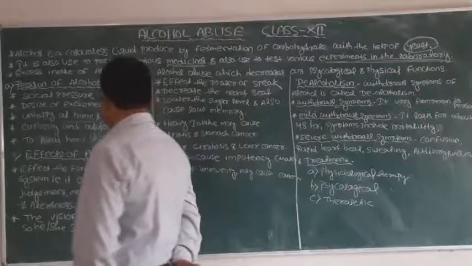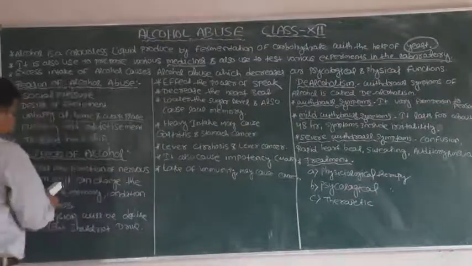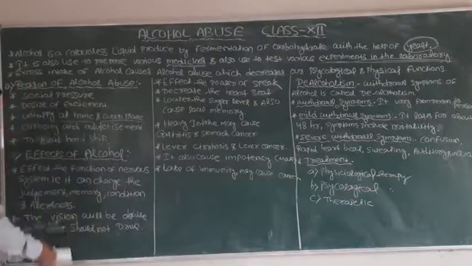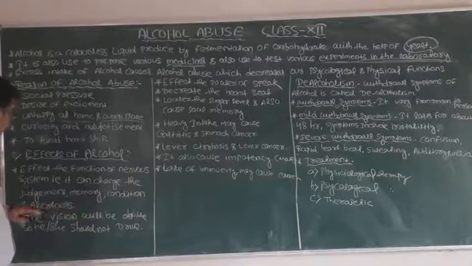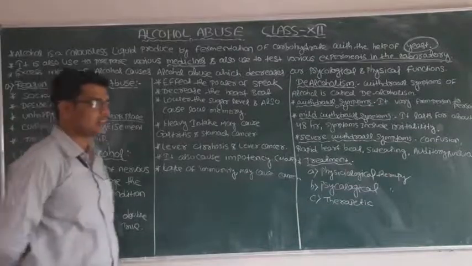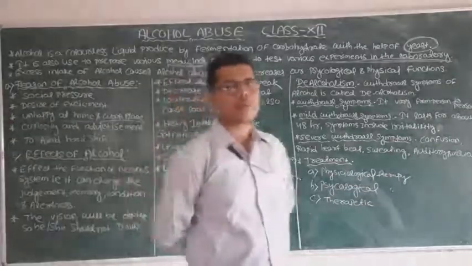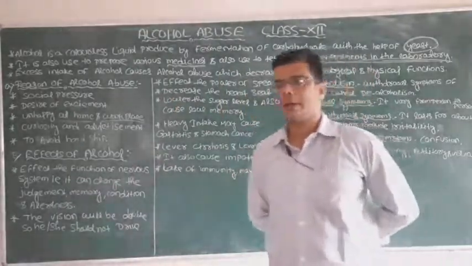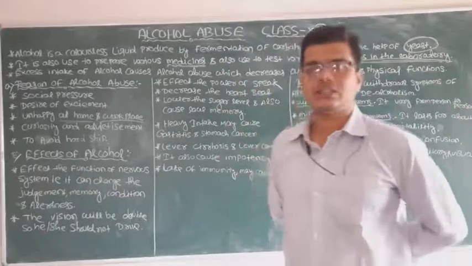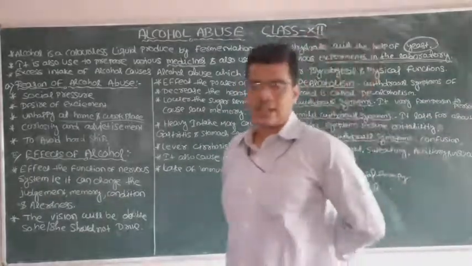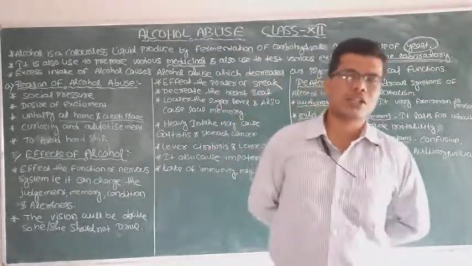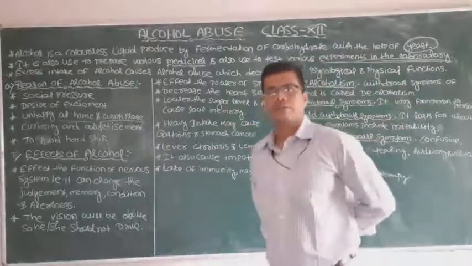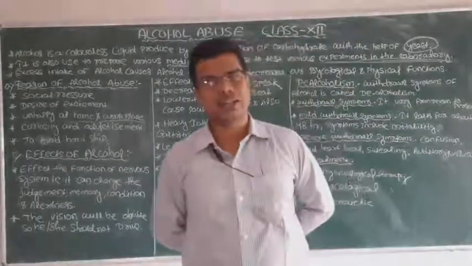So it affects the function of the nervous system, that is, it can change judgment, memory, coordination and alertness. That means after intake of an excess or heavy amount of alcohol, the person cannot judge things properly. They lose their memory and talk in different ways that are not real.